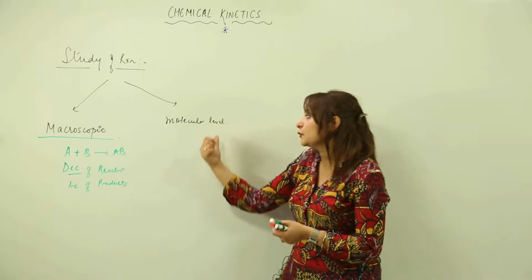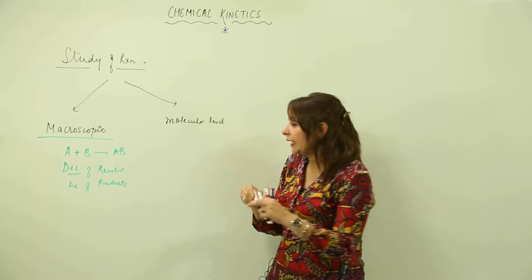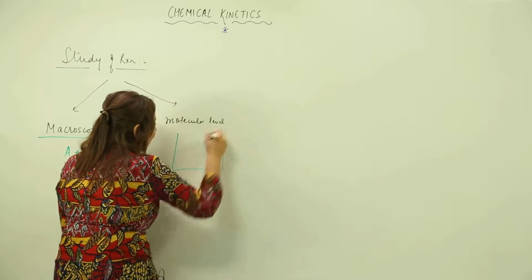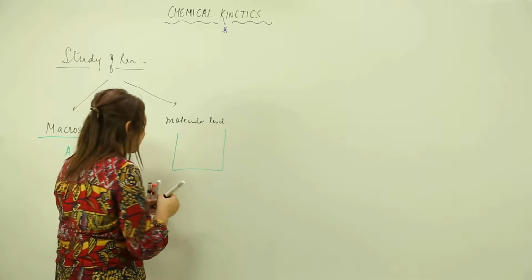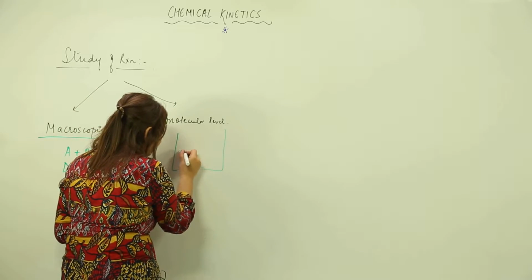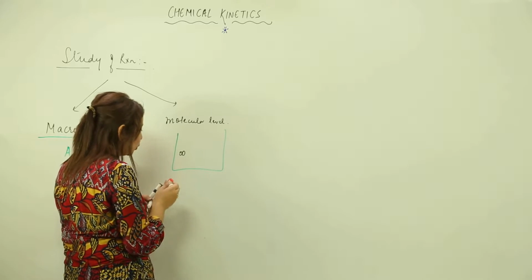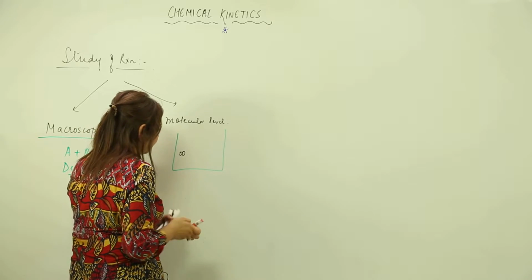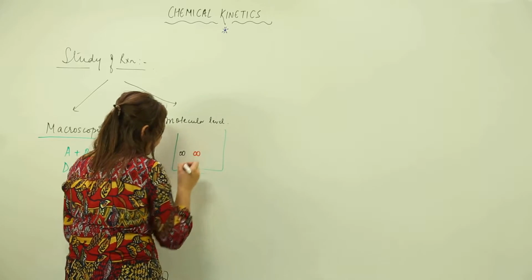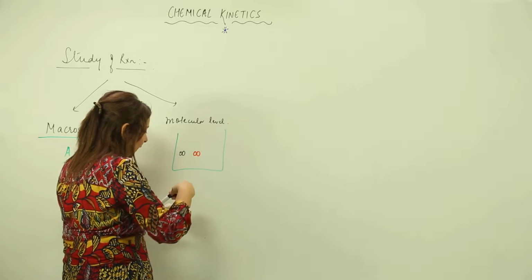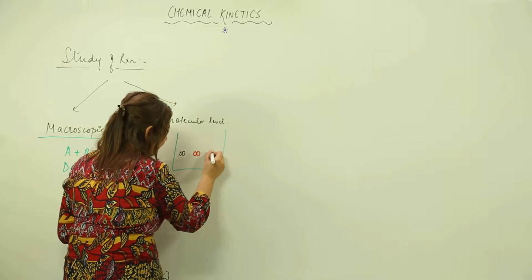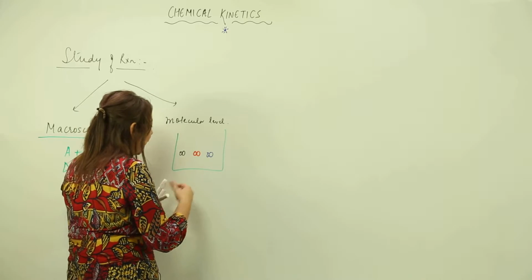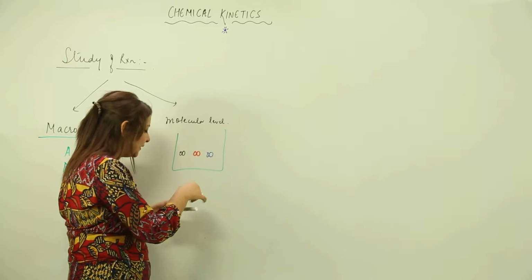So this is what you get to see at the molecular level. I'll draw a figure. Suppose I have this container and I have reactants in it. Suppose I'm showing this reactant A and I'm showing the B reactant with a red marker. And this is what we get to see, AB. So what happens? There are many black ones and many red ones and many blue ones.